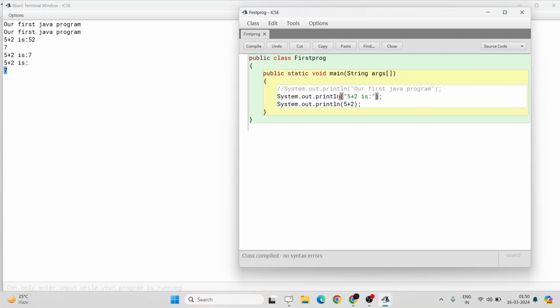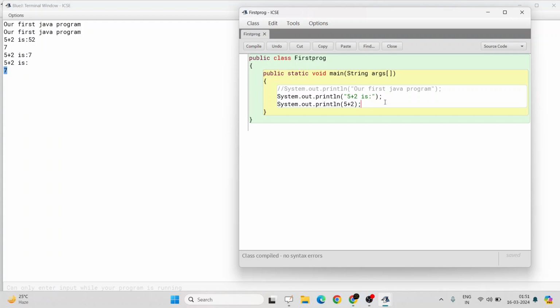Print means the code will get executed and then the cursor will wait on the same line. When another print statement is executed, the value will be printed on the same line. But println means after printing the value, it will move to the next line, and when it encounters a different print statement, the value will be printed onto the next line. All right, so this is the difference between print and println.